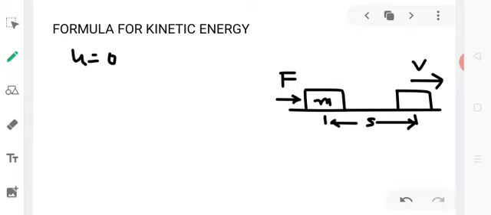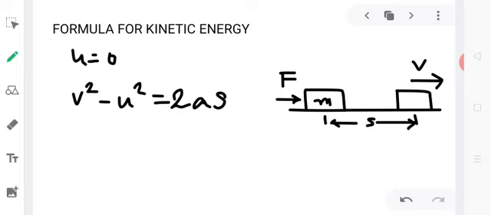As you can see in the diagram, F is the force applied on the body. a shall be the acceleration produced in the body in the direction of force applied. v is the velocity acquired by the body in moving through a distance s. From the third equation of uniformly accelerated motion, we get v square minus u square equal to 2as.